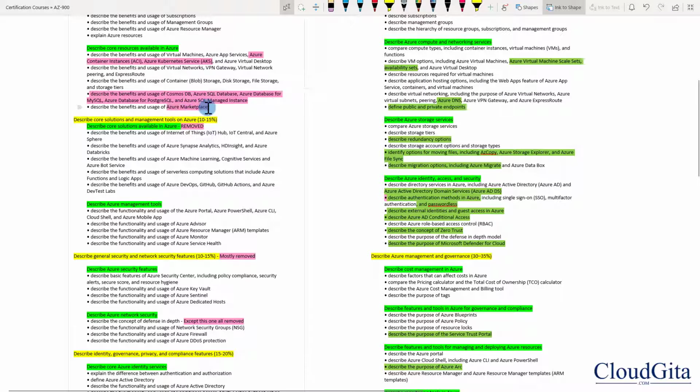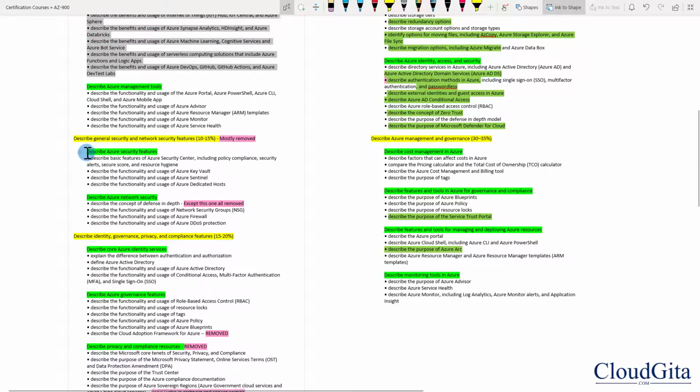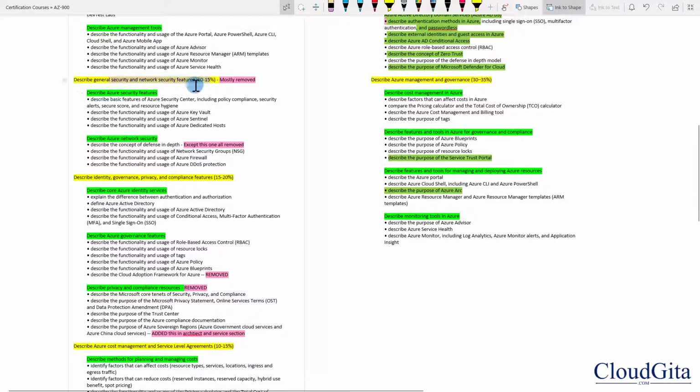I don't know why. This is very important to understand the marketplace concept of Azure, so I have not removed it from my course. Now you can see here, this is the big change. Microsoft has removed this whole section about the IoT, about big data, about the serverless, about the DevOps. So all these important topics have been moved to the retired section. Now, as far as security is concerned, Microsoft has removed everything about the security except the defense in depth.